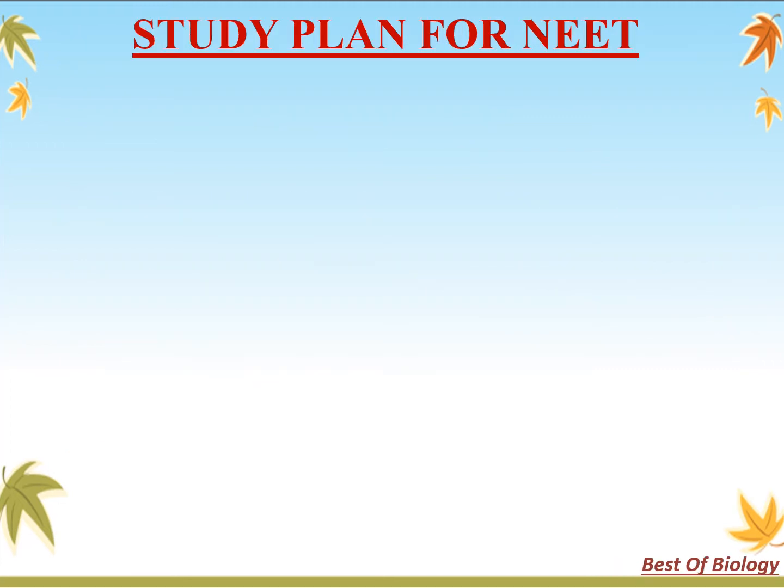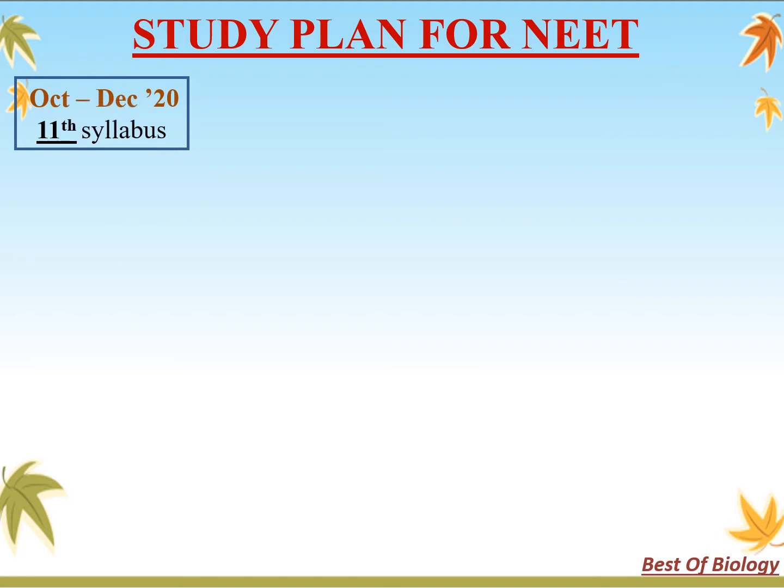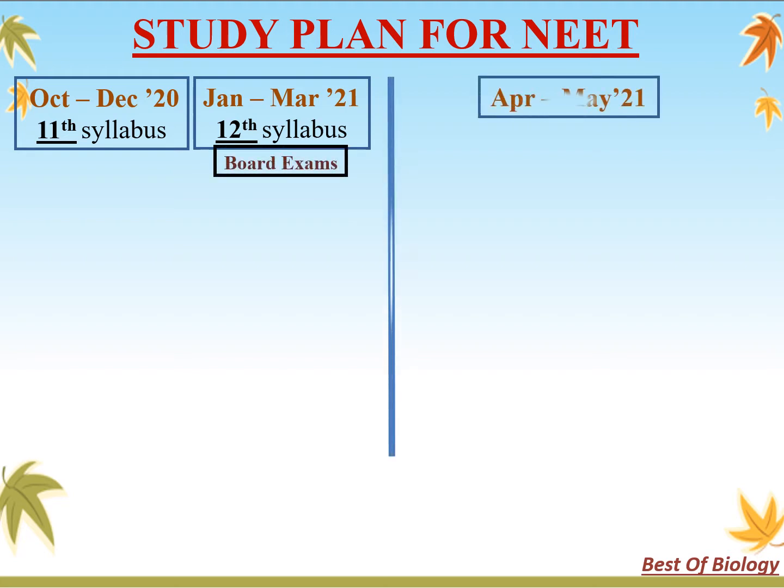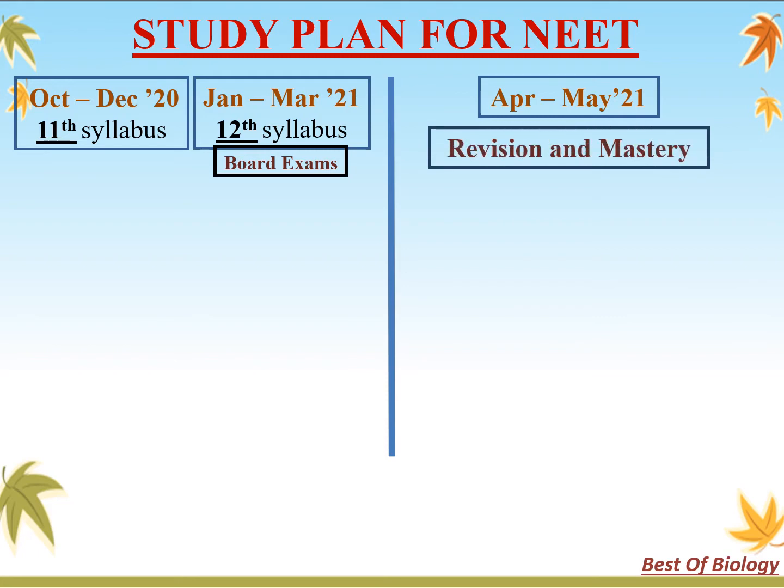So, let's get started with the creation of a study plan. The most important thing is to divide the syllabus according to the time left for the exam. To accomplish this, you can allot the first 3 months, that is October to December, for completing the 11th syllabus, and the next 3 months, that is January to March of 2021, for the 12th syllabus. The second time slot will also help 12th grade students for their board exams. The final 3 months, that is April to May, are for revision and mastery via practice questions.